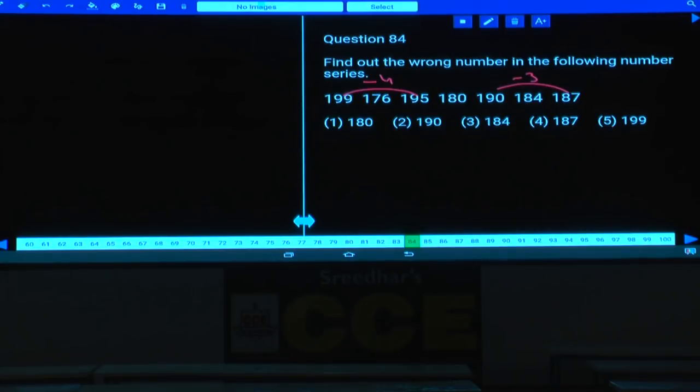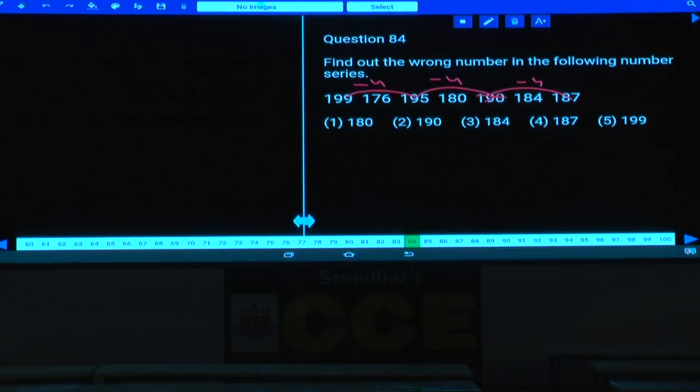199, 195, and now if you take this one. Now here, if you take minus 4, then what should be the number here? 191. If it is 191, minus 4 will be 187. Then what is the wrong number? 190 is the wrong number and the correct number is 191. Are you following this one or not? Again, alternate numbers, what is the difference? Difference must be minus 4, minus 4, minus 4. 199 minus 4, 195, minus 4, 191, minus 4, 187.